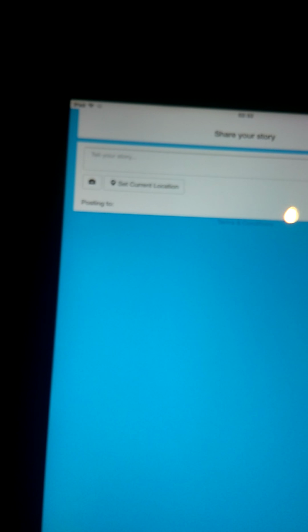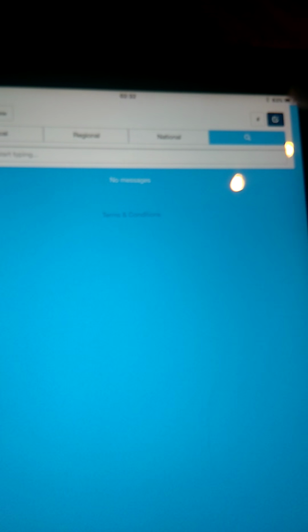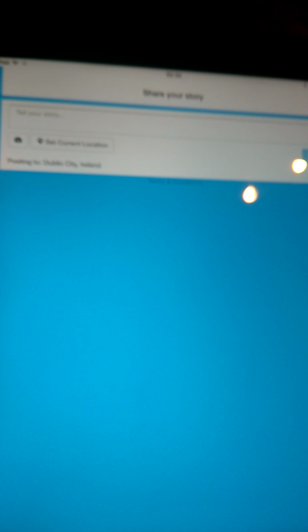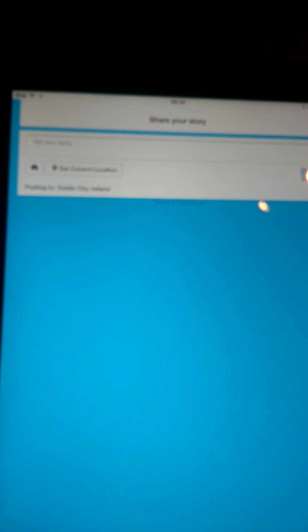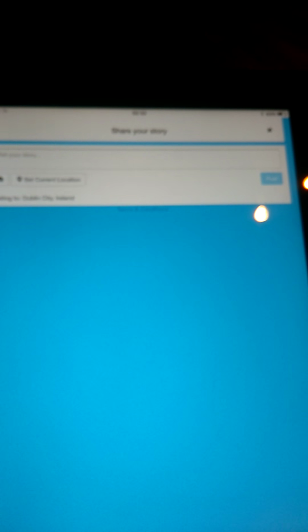So I'm going to do it again. This icon here is basically just for you to tell your story. But the beauty about this is that if you write your story, you can upload a photograph here and write in and post, and it goes into, for example, me from Finglas, because my current location is Finglas and that's set in my main profile. The story goes into Finglas.